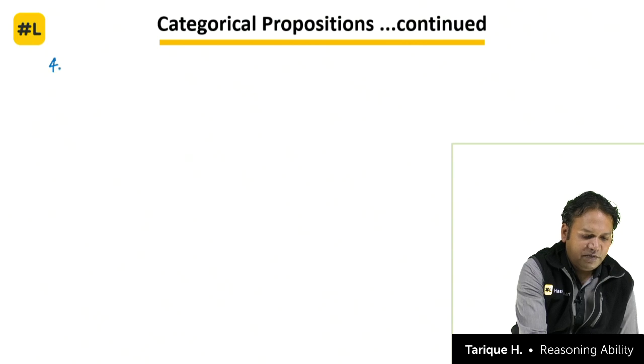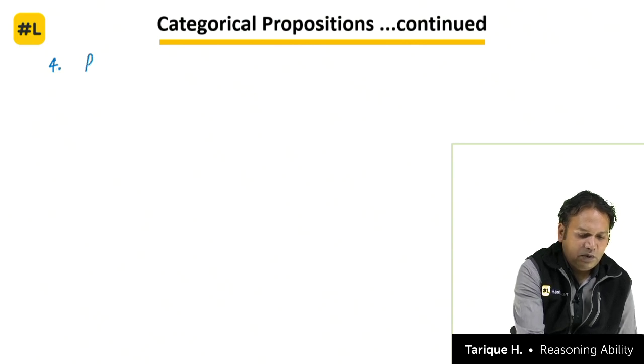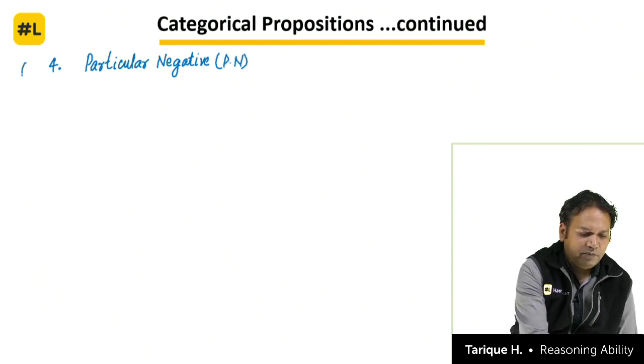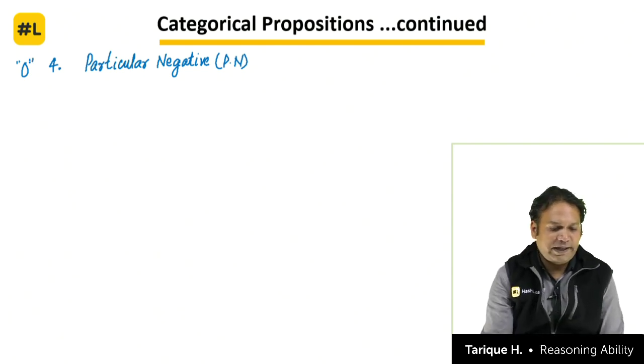The fourth statement is particular negative, or what we call PN, and in some books it is called O. Okay, AEIO, particular negative.